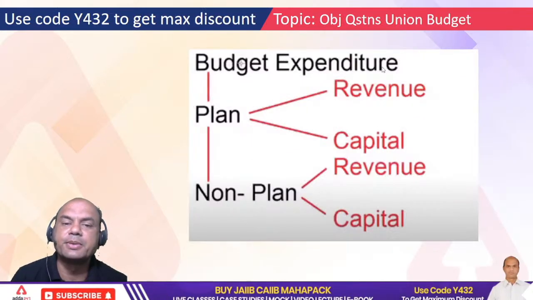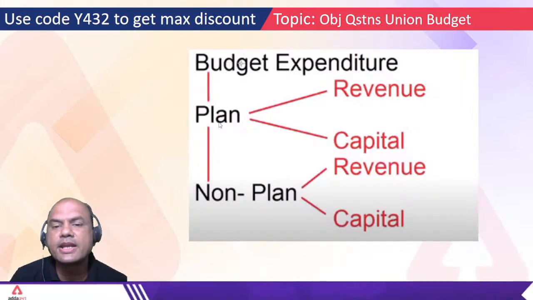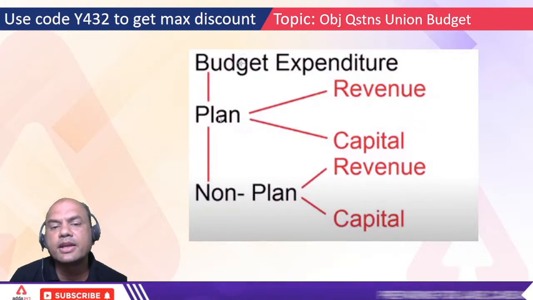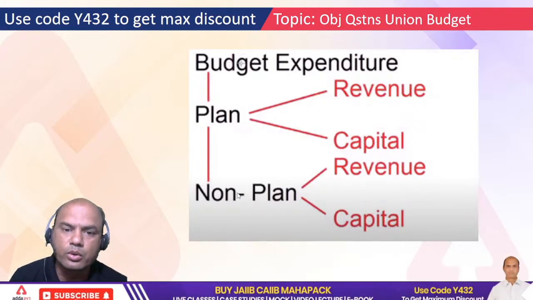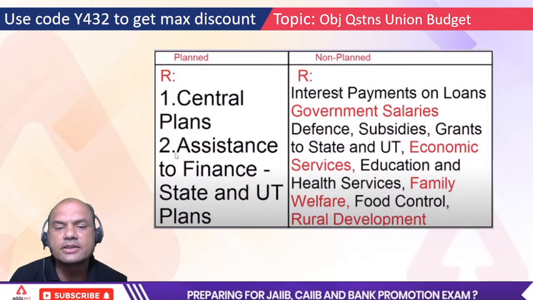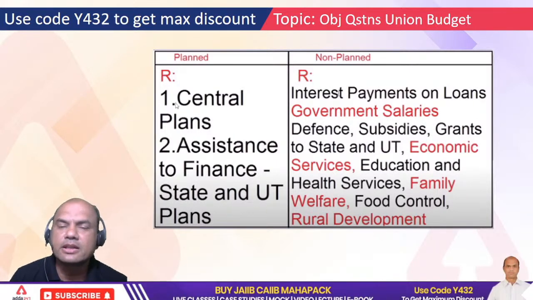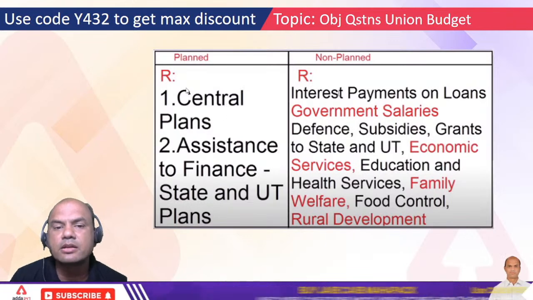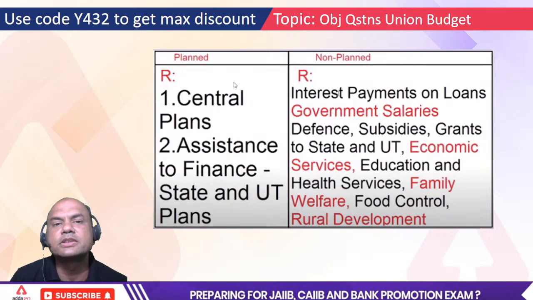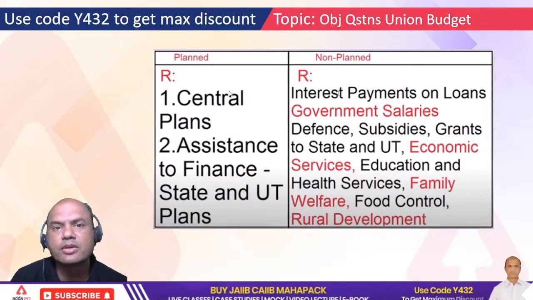Next, budget expenditure. Again, budget expenditure is of two types, plan and non-plan, and each one is again of two types, revenue and capital. Okay, let's look at each one in toto. So planned means central plans, assistance to finance, state and UT plans. Means what? See here, there are various governments. One is central government and second is state government. Central government will also plan for something, some construction, bridge, NHAI, national highway. Okay, all these are central plans.